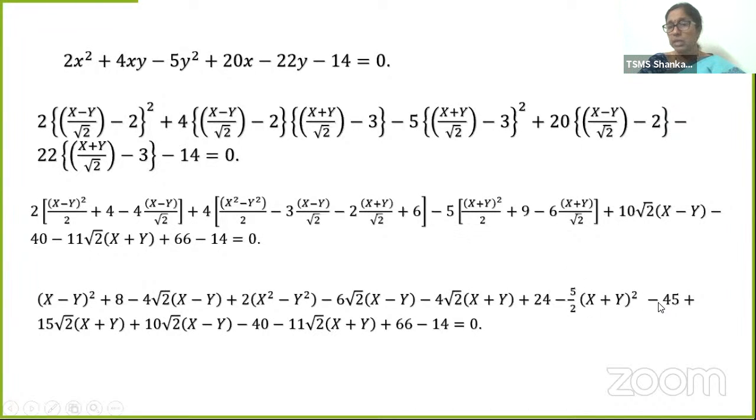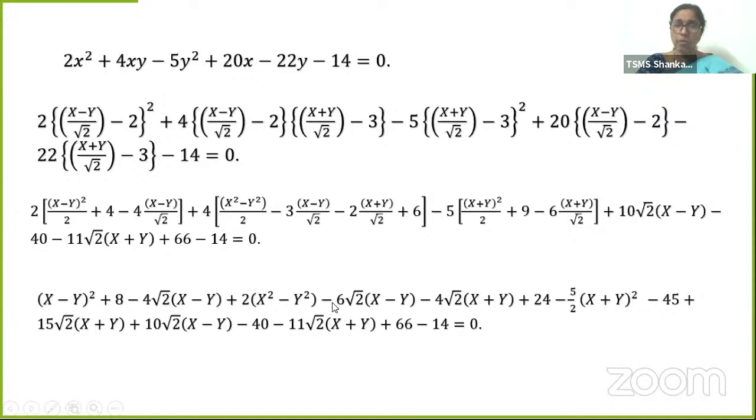Minus 5 into 9, minus 45. Minus 5 into minus 6, minus 30. 30 by root 2, 15 root 2 xy. This is minus into minus, so it has become plus 15 root 2 xy. What is there here? 10 root 2 into x minus y. I have written it as it is. Minus 40 minus 11 root 2 into x plus y plus 66 minus 14 is equal to 0.